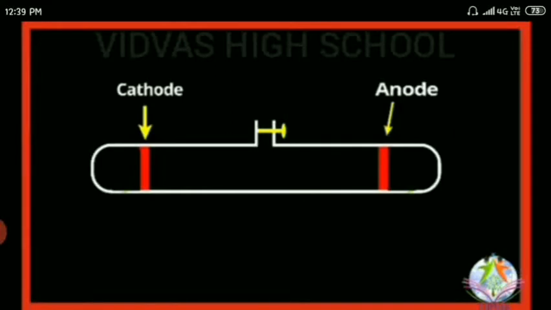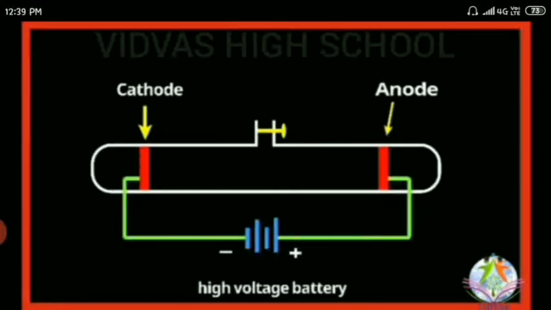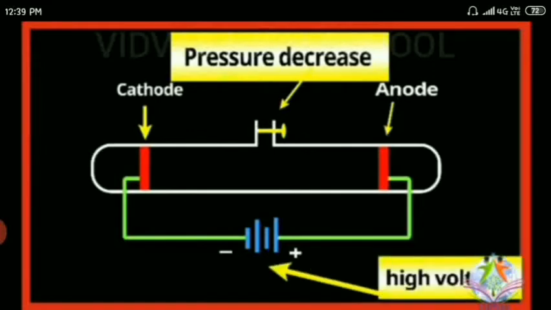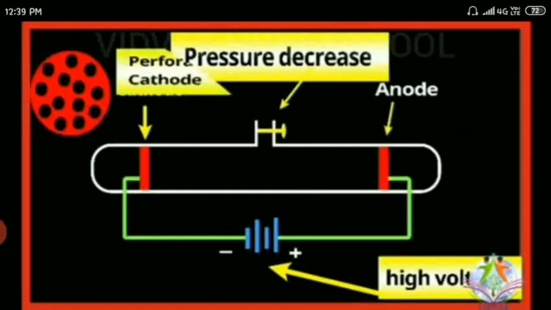After arranging the cathode and anode, any metal can be used, but here Goldstein has taken aluminum as the cathode. High voltage electricity is passed and the pressure is decreased. Whatever gas we are going to use inside that hard glass tube, it is filled at low pressure in the discharge tube.